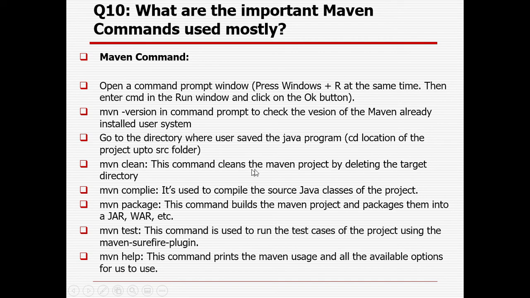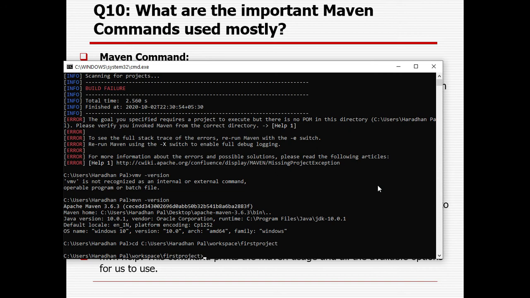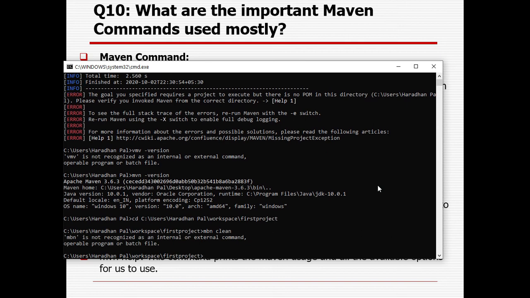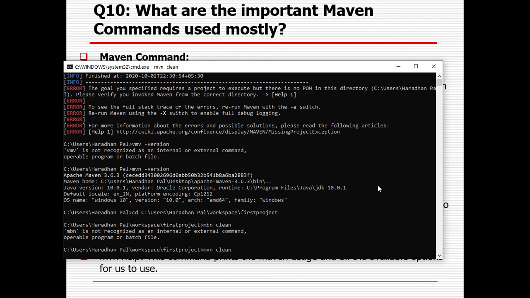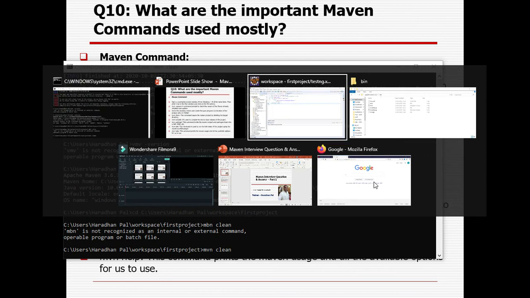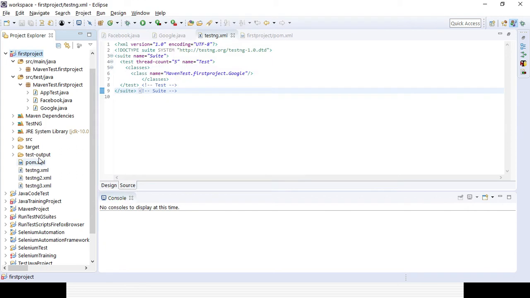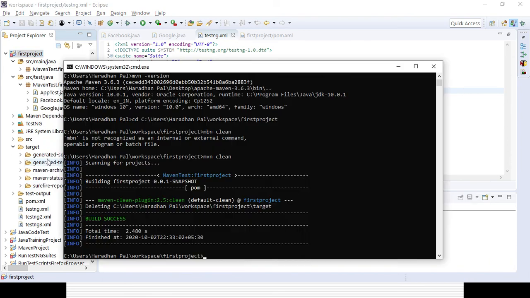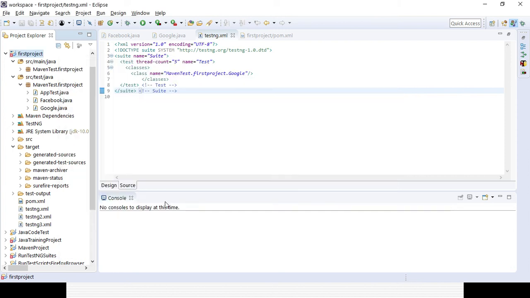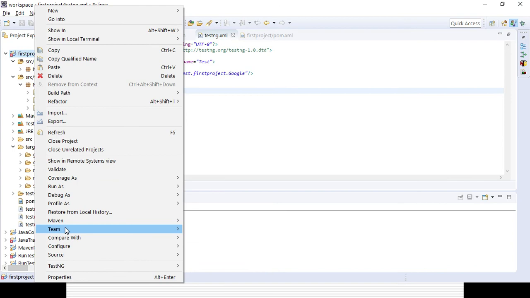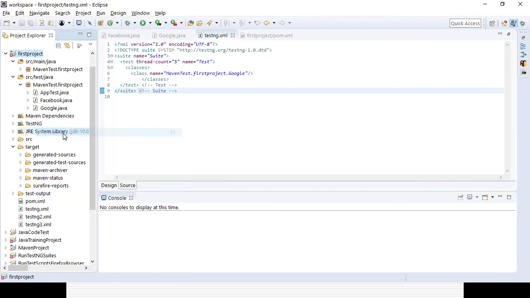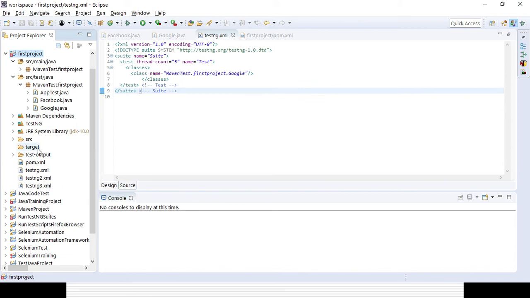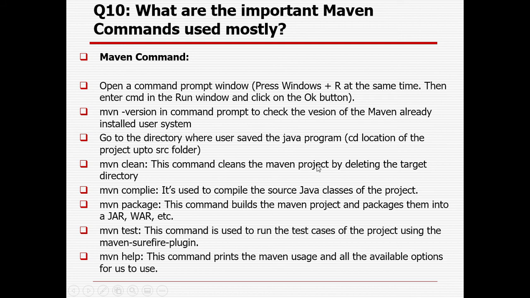Maven clean cleans the Maven project by deleting the target directory. If you use mvn clean, in case your last project was successful, it will clean the project. In the Eclipse folder, the target folder has something generated. But as we already ran the clean command, it is cleaning the project, so nothing will be available now; you can see it deleting the target folder. If you refresh the project, you will not see anything under the target folder. The target folder is there, but nothing is in it. That is the importance of clean. This command cleans the Maven project by deleting the target directory.